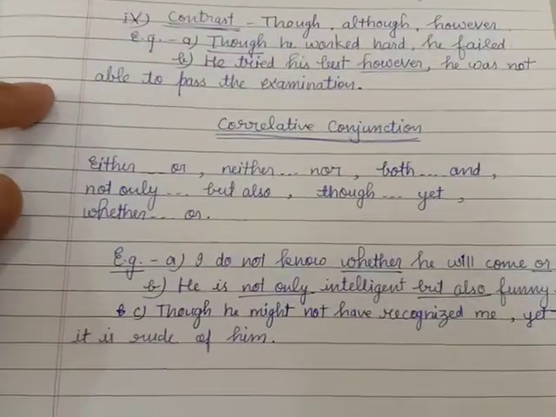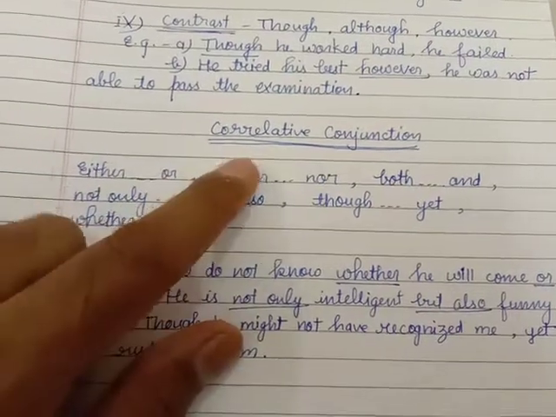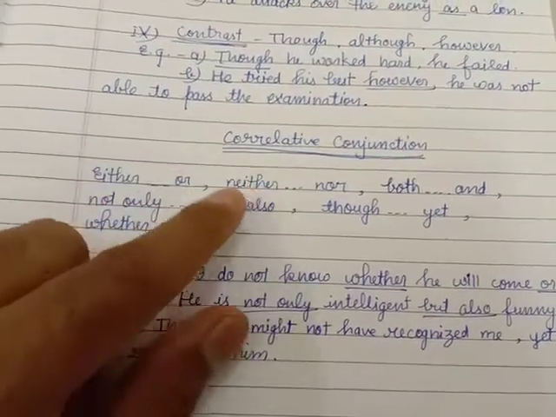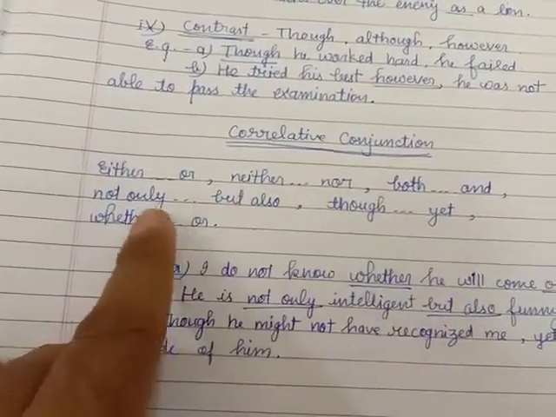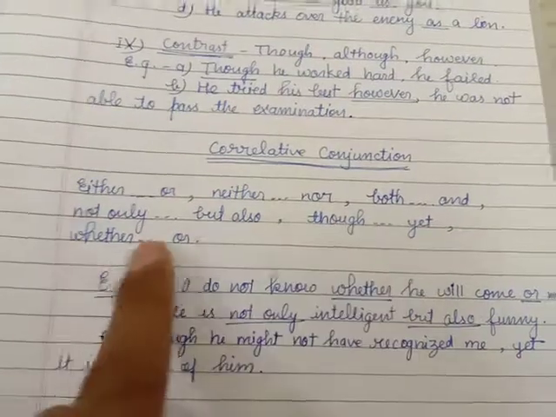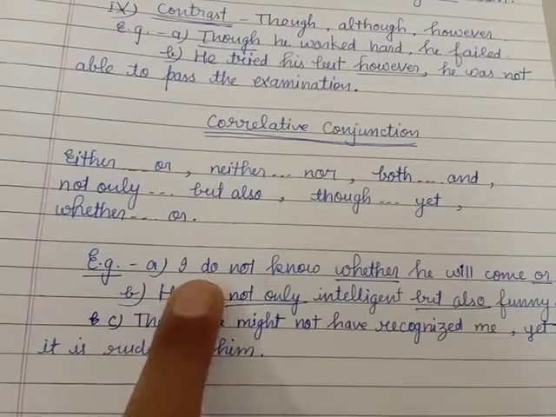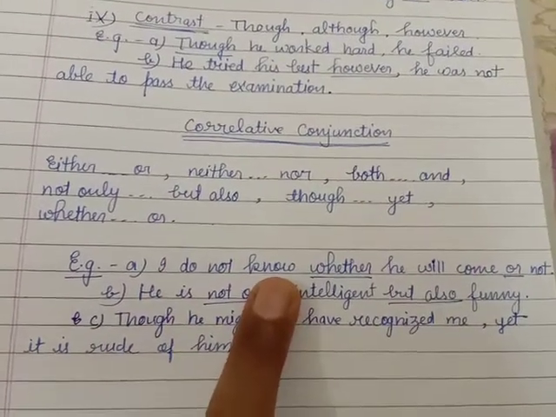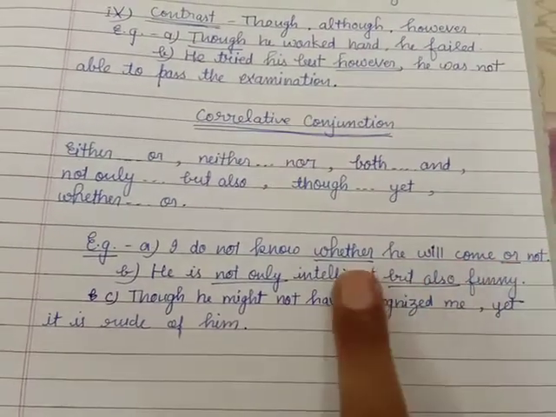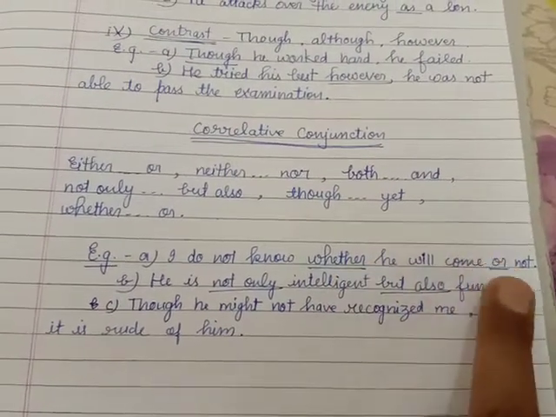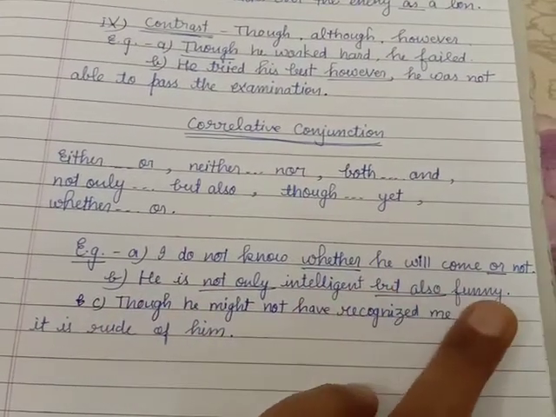Now, apart from it, some other conjunctions are given. Correlative conjunctions means they are used together: either or, neither nor, both and, not only but also, though yet, whether or. I do not know whether he will come or not. Whether he will come or not, both are used in the same sentence. He is not only intelligent but also funny.